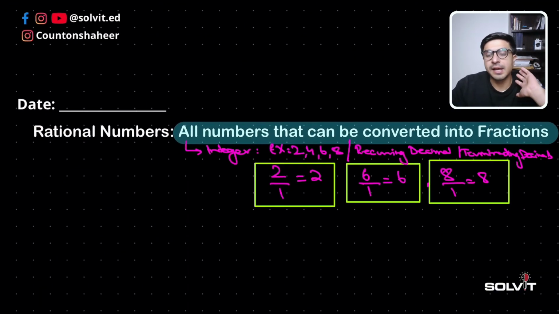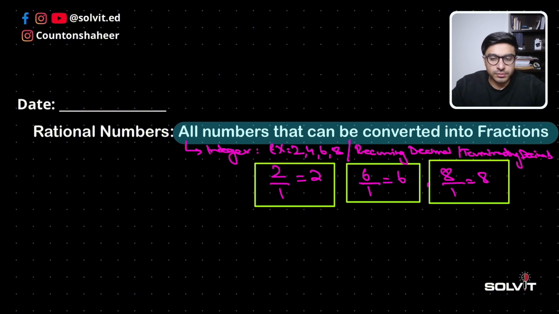Is that clear guys? Hopefully this is clear, right? So now we know what rational numbers are: all numbers that can be converted into fractions. It can be an integer, because there is a confusion about how to write an integer as a fraction. If there is nothing under the integer, then it is 1, right? And then there could be a recurring decimal, because even though this is a decimal, it can be converted into a fraction. And then there can be terminating decimals as well, right? Because they are ending decimals, we can convert them into fractions too. So that means they can be expressed as rational numbers, right?